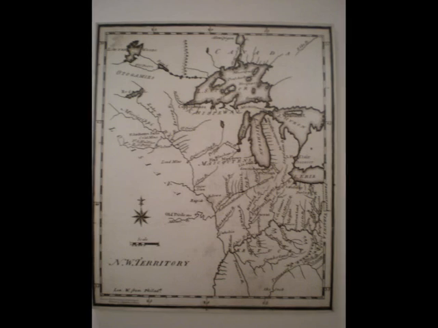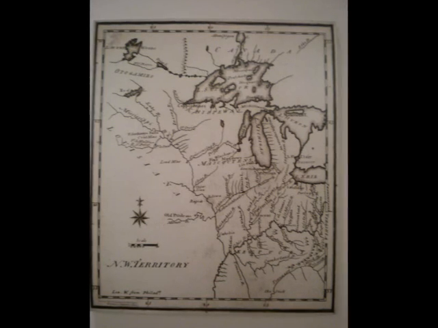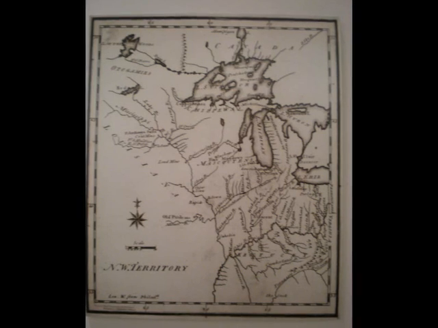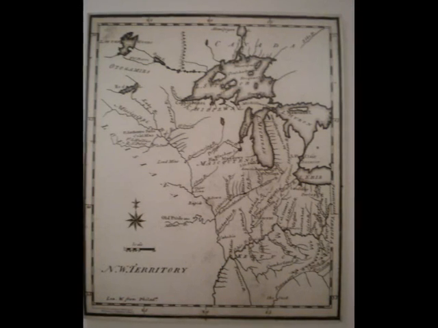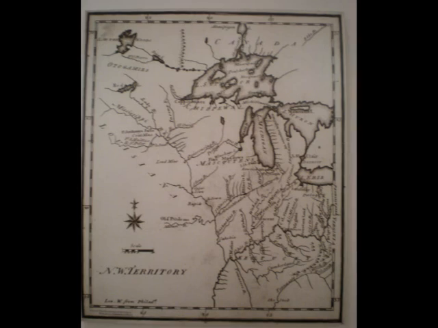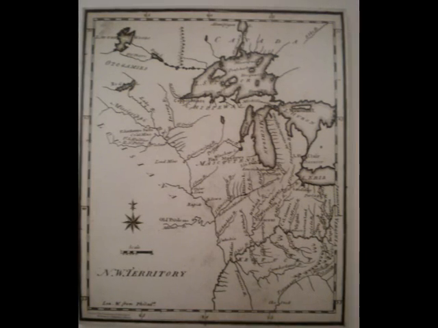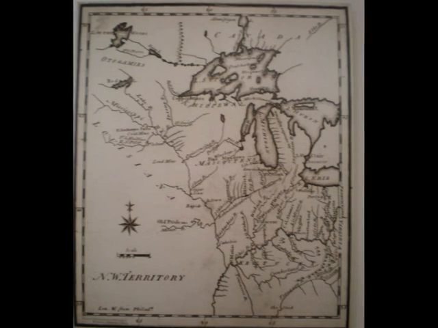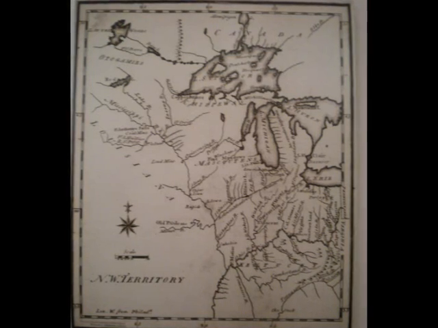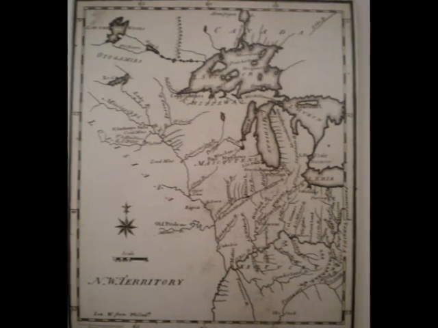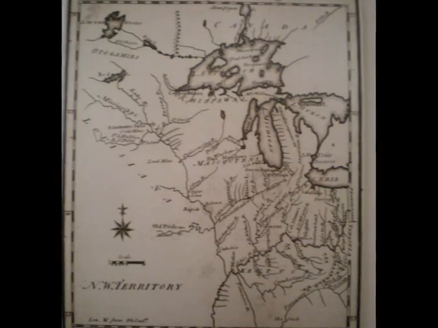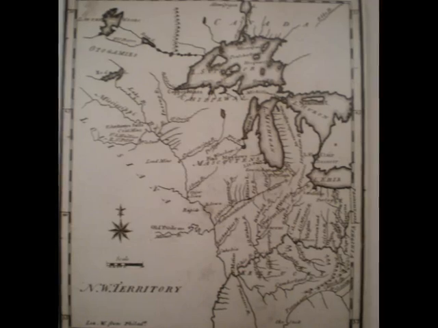This is an old map of the Northwest Territory. In 1787, the Northwest Ordinance was passed by the United States. With the ordinance, Western territories were created and given a process for them to become part of the Union. When an area had over 5,000 voting citizens, it officially became a territory, and a territorial council was elected. Once the population within a territory grew to 60,000 people, that territory could become a state.